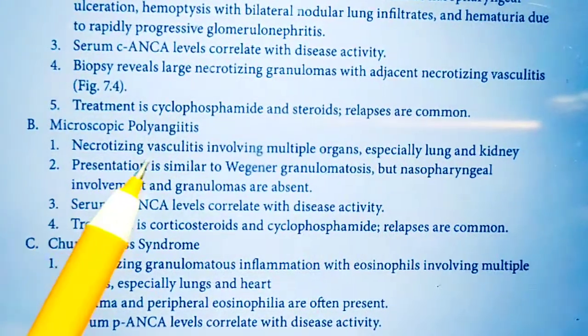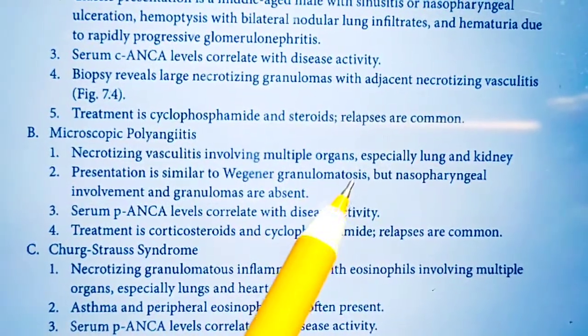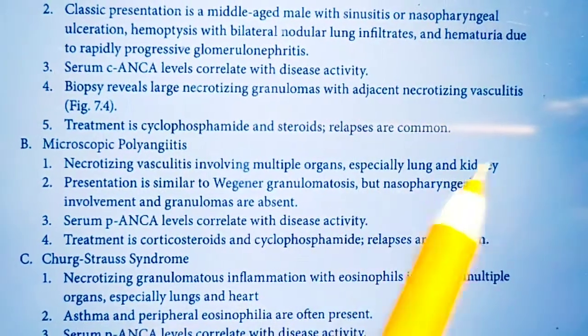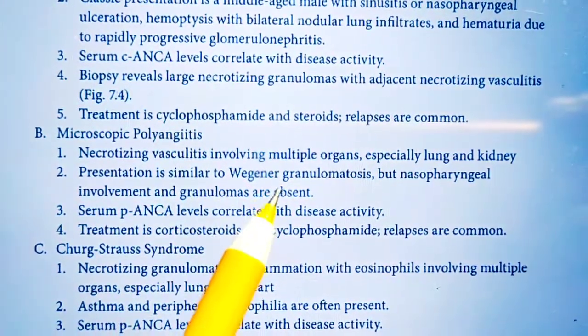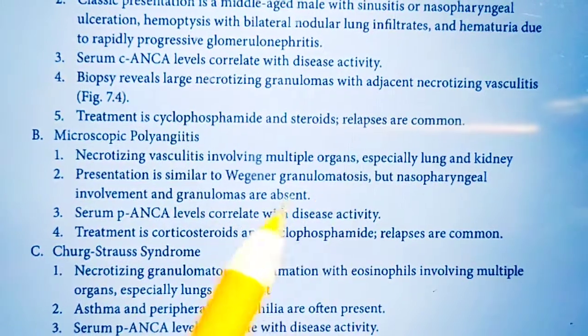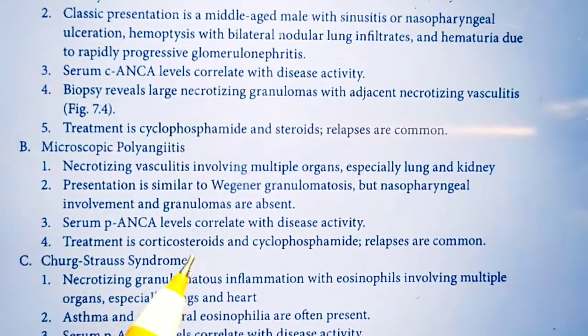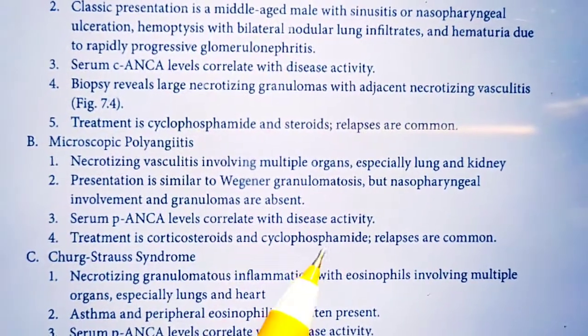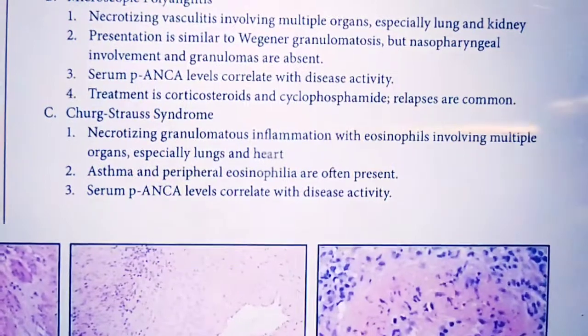The next one is microscopic polyangiitis. It is also necrotizing vasculitis and involving the multiple organs, especially the lung and the kidney. And generally its presentation is similar to Wegener granulomatosis, and P-ANCA level will be more in this disease. Treatment is cyclophosphamide and corticosteroid.